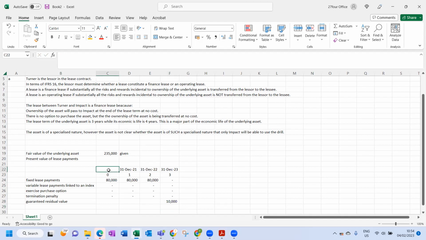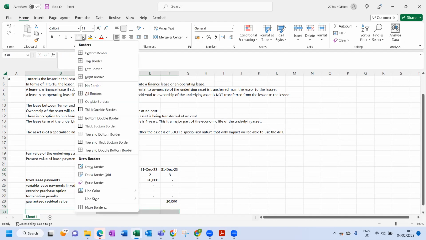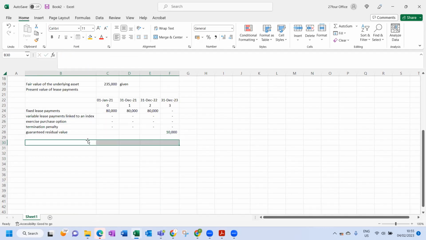So year 0 is basically 31 December 2020, or you can use the actual scenario date, which is 1 January 2021. 31 December 2020 is the same thing as 1 January 2021. So that is all the cash flows that are happening. I usually skip a line, because if I missed something, it's easy for me to insert it.